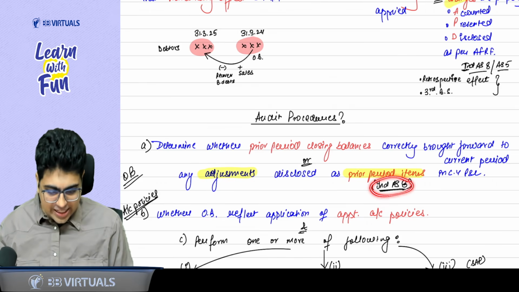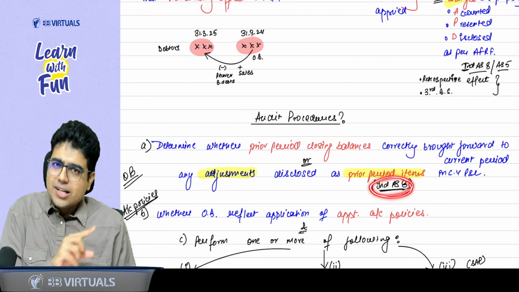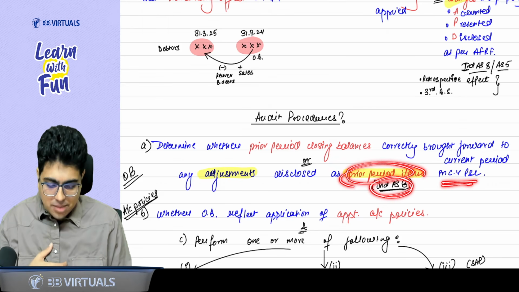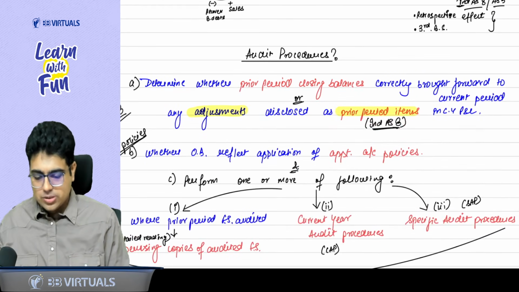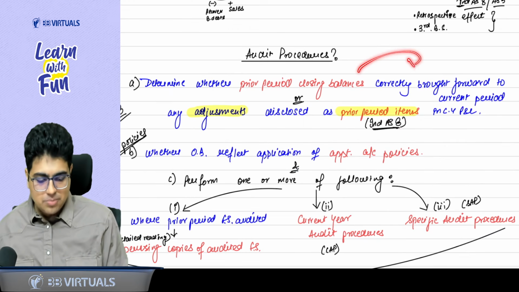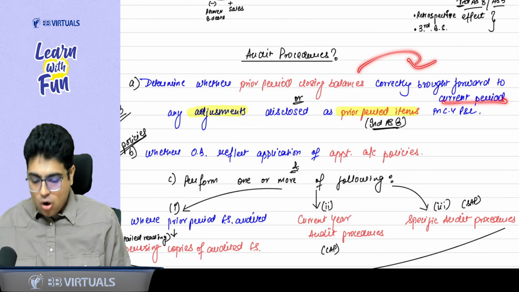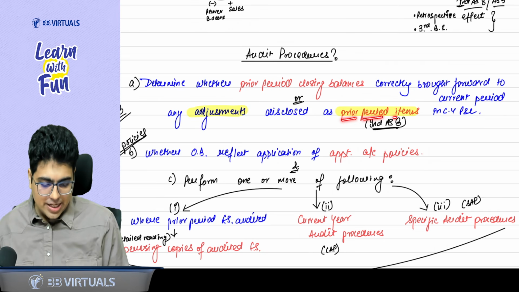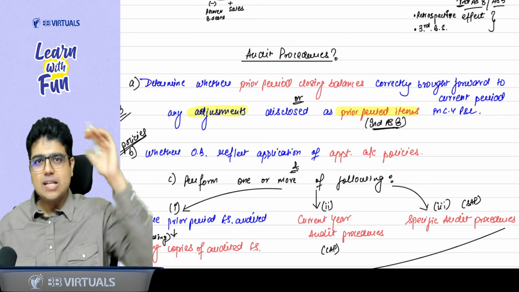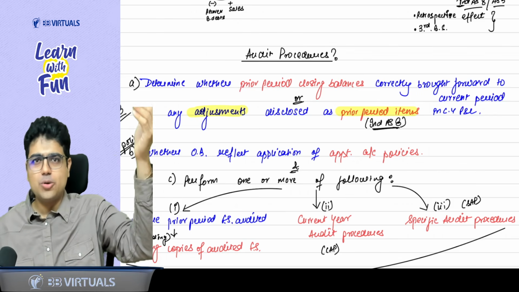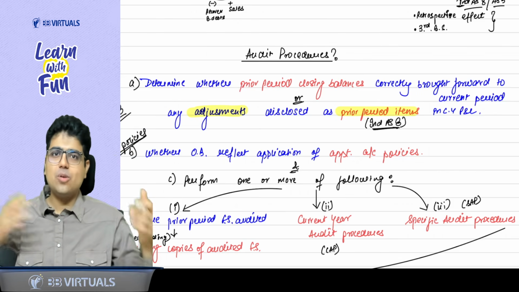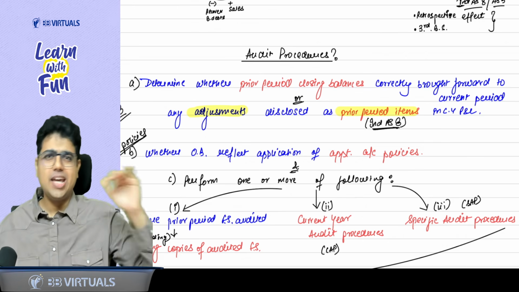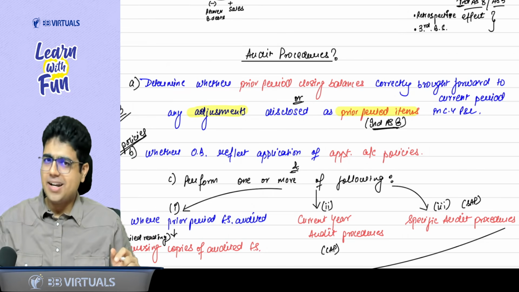You study in Ind AS 8, whenever there are misstatements in the previous year, they are corrected in the current year P&L as a prior period item. So these are the things you need to see. Prior period closing balances have been correctly brought forward to the current period, or if there are any adjustments, they are disclosed as a prior period item in the current year P&L. Second point, again same as we talked about in objective, that appropriate accounting policies have been consistently followed, and if there are any changes, they are properly accounted, presented and disclosed.